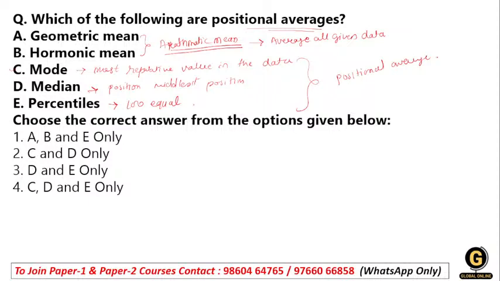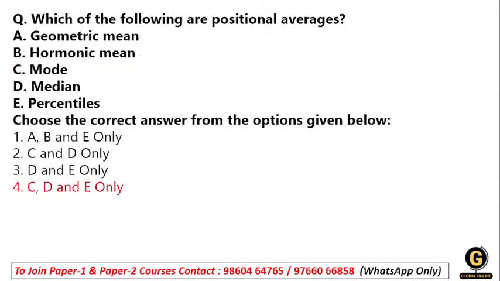So what is the right answer? Option number four: mode, median and percentile. All three show the position of a data value in the data set. So the right answer will be option number 4.